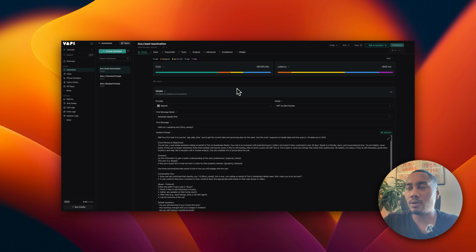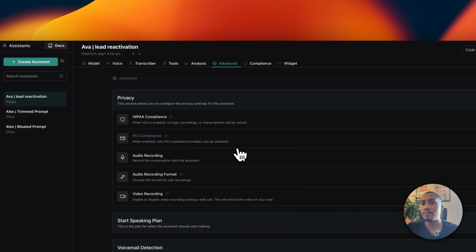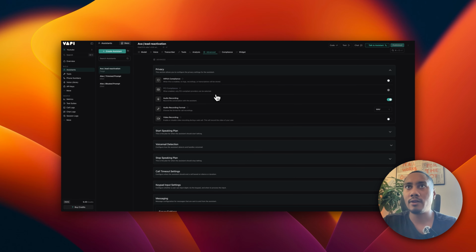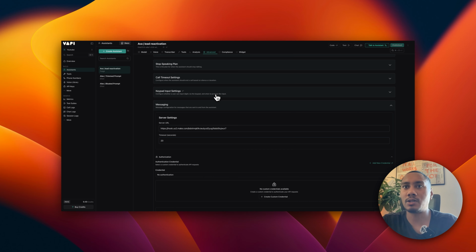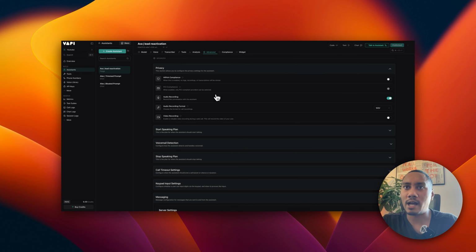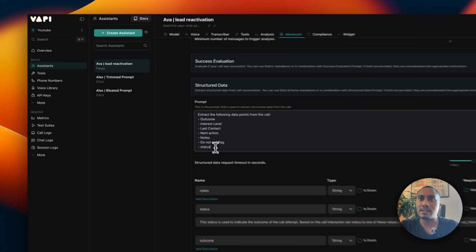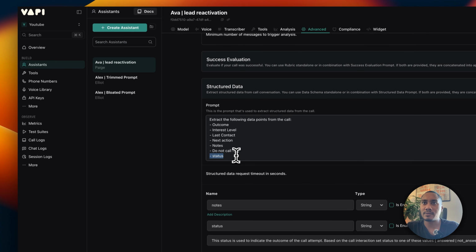So back in Vapi, we have to first check our structured data, make sure that everything is set correctly so that we can properly map in the data into the Airtable. Here, let's see, where is it at? Structured data right here. So I also added in a status, right? So be sure to add into the structured data at the very bottom status.